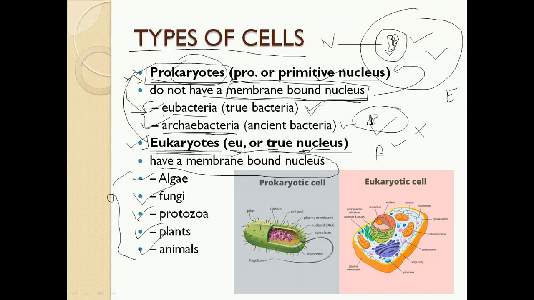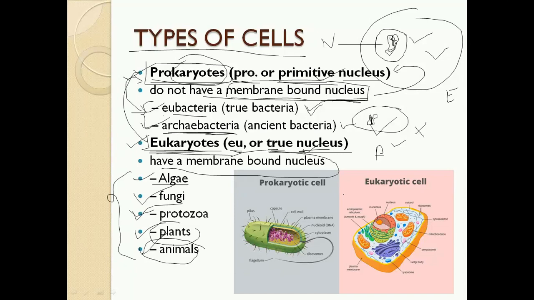So if somebody asks you whether human beings are prokaryotic or eukaryotic, you must say eukaryotic, because human beings are animals, and animals are eukaryotic. All plants are also eukaryotic, protists and protozoa are eukaryotic, all fungi are eukaryotic, and algae are also eukaryotic. So all of them except bacteria are eukaryotic. This is a basic and fundamental difference between prokaryotes and eukaryotes.